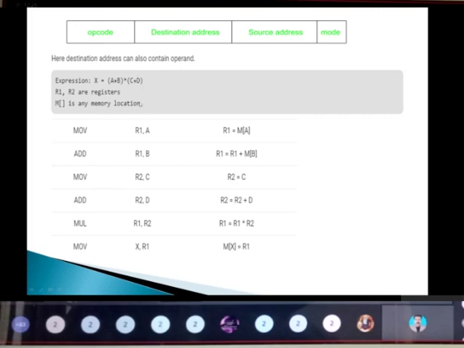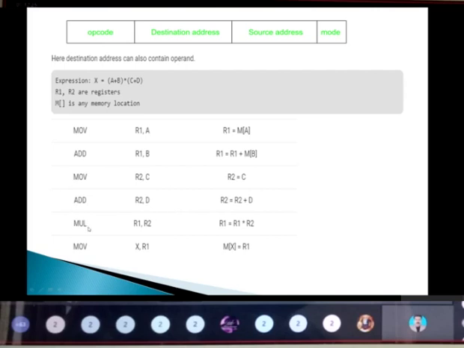Next is ADD R2 comma D. As I told you, this is the destination address and this is the source address. Already in R2 we have C, right? So if I give R2 comma D, the content already present in R2 and D will both be added. The operation I am performing is addition. So ADD R2 comma D means R2 equals R2 plus D. That is the meaning of this particular instruction.